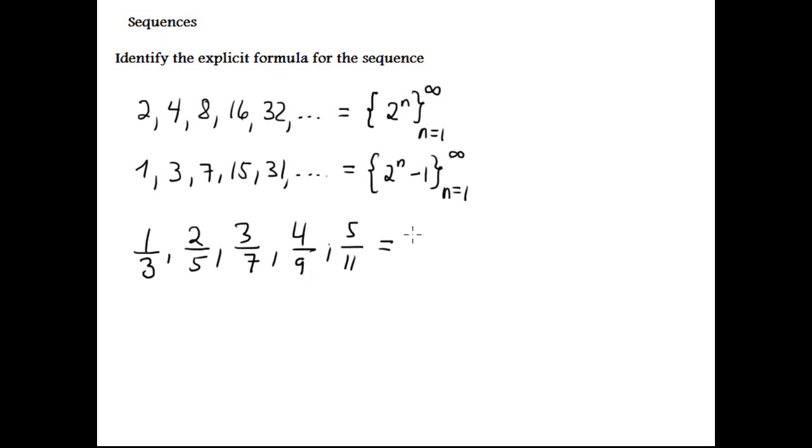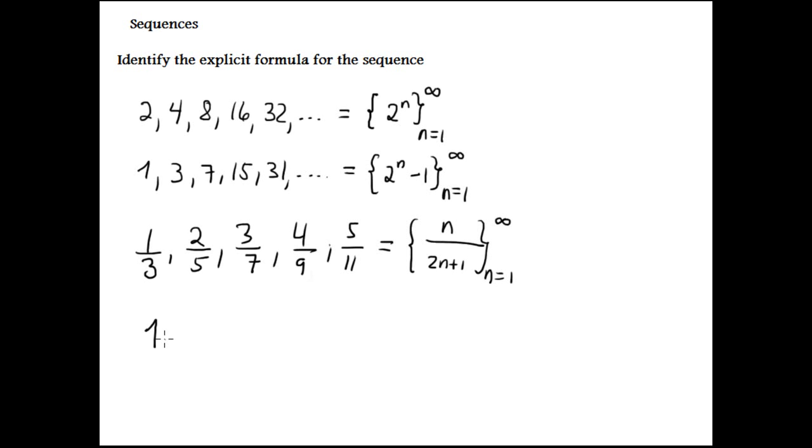Okay, this is easy because in the top we have a natural number, this is just n. In the bottom we have the odd numbers, because the odd number is 2n plus 1. From n equals 1 to infinity.